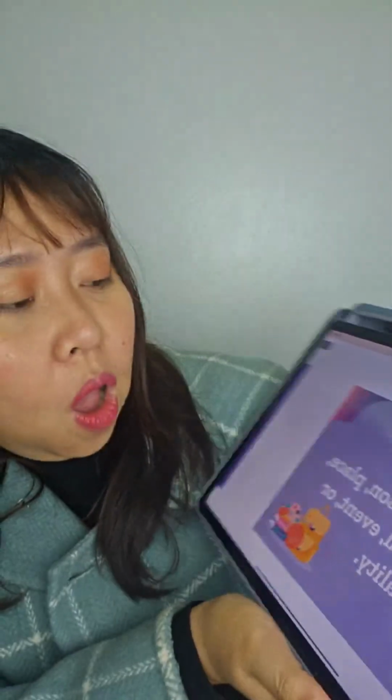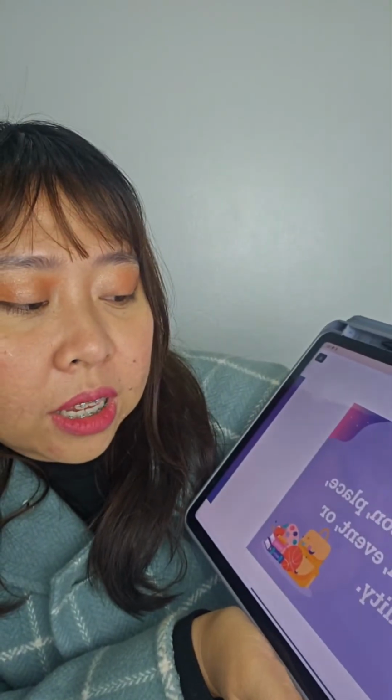A noun is a name of a person, place, thing, animal, event, or quality. So what we need to remember about a noun is that it is a name of a person, place, thing, or event.